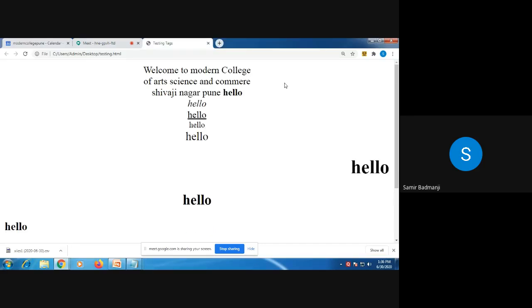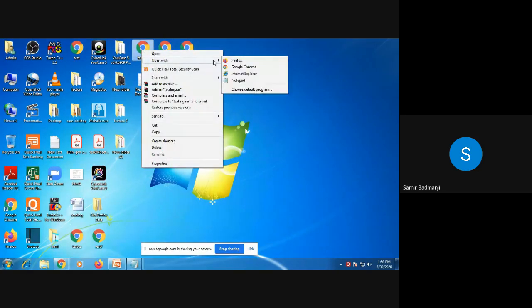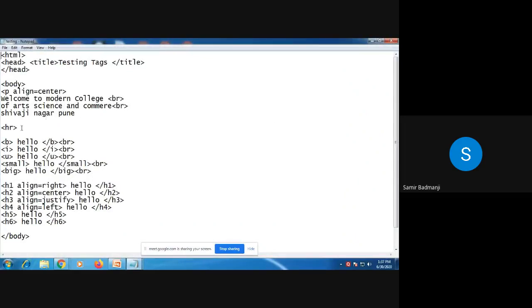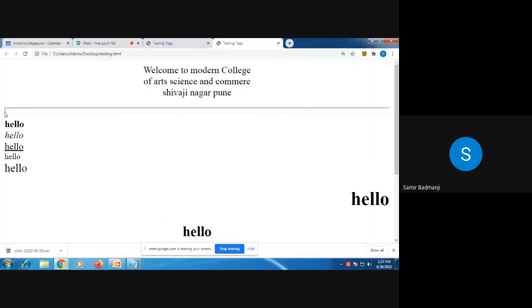Now we'll just see the attributes of the HR tag. What are the attributes of the HR tag? You can recollect. There are 4 attributes of HR: size, width, no shade and align. Now we'll first see the size. HR size is equal to 10. We'll just see how it looks. Can you see this box? So if you increase the size, the box will increase. Now I'll write no shade here and see the difference.